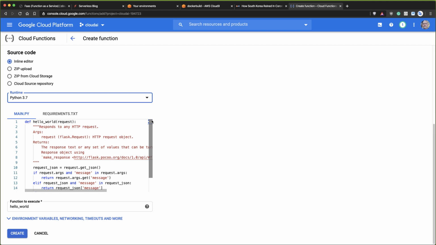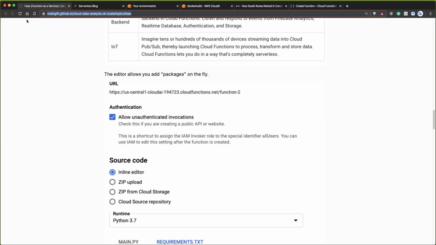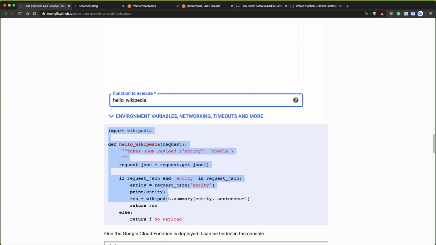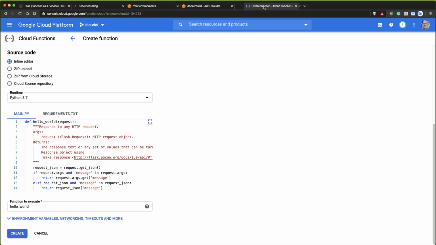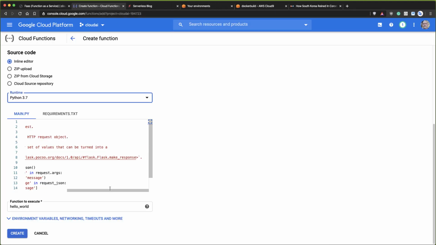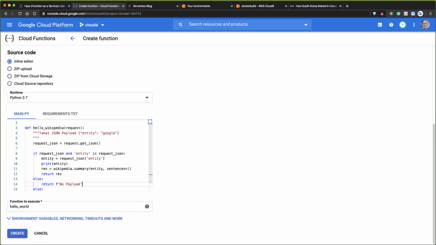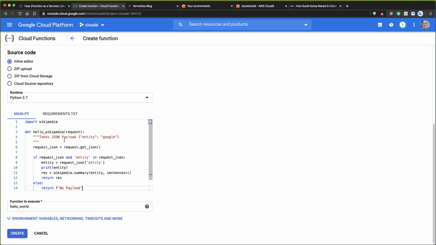So what I will do is go back to this function as a service link here, and I think I have some code that I'll explain what it does. So let's go to here. I'll just make this next to it. So I'm going to just paste this in here. Let's just grab all this, delete it, paste this in. Let's just make sure that looks good. So first I import a library called Wikipedia. It doesn't do much. All it does is grab a web page from Wikipedia.